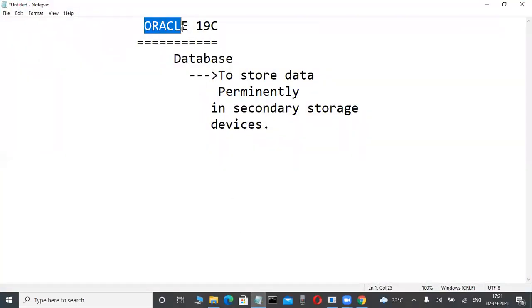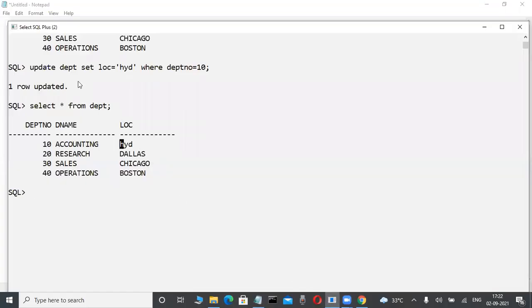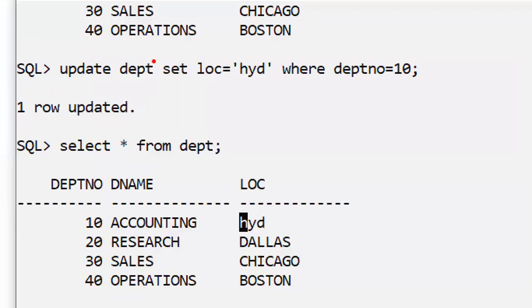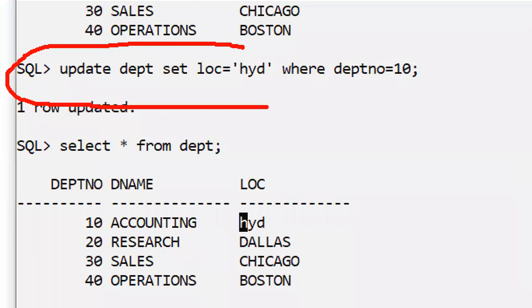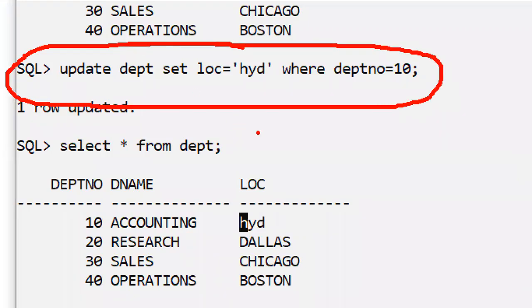Actually, Oracle is a database product. What is the purpose of database products? To store data permanently on a hard disk. Okay, fine. But if you want to operate on the data within these databases, we use some languages. This language is what we are learning in our course only.